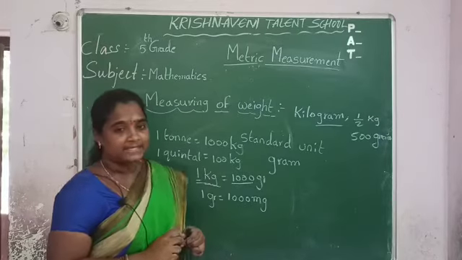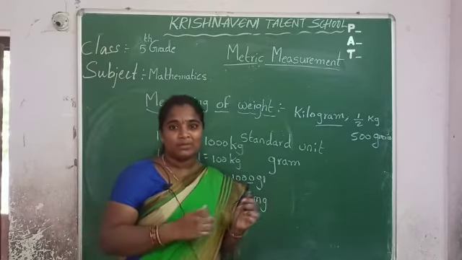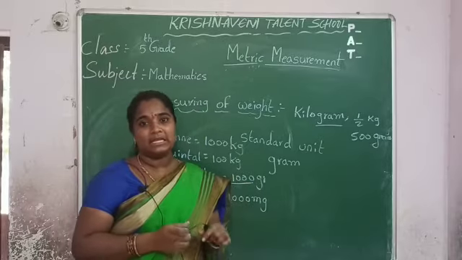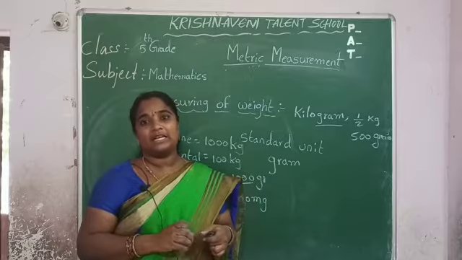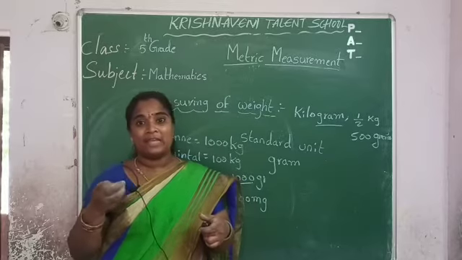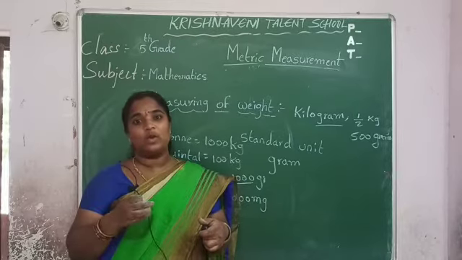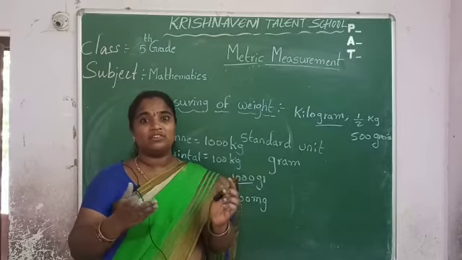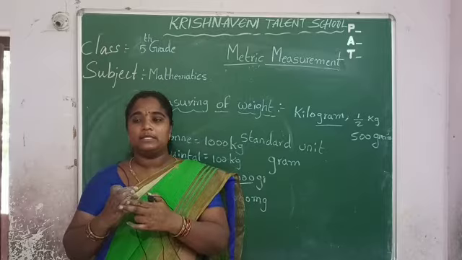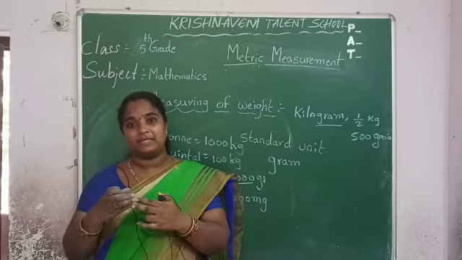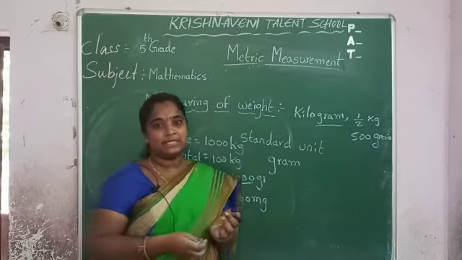Next, capacity. What is the third measurement? Capacity. So capacity means volume. Generally it is in the form of a liquid. Okay, the quantity of water, the quantity of oil. This is the capacity. That is called capacity.